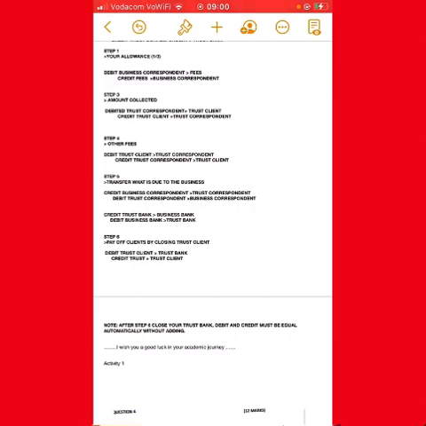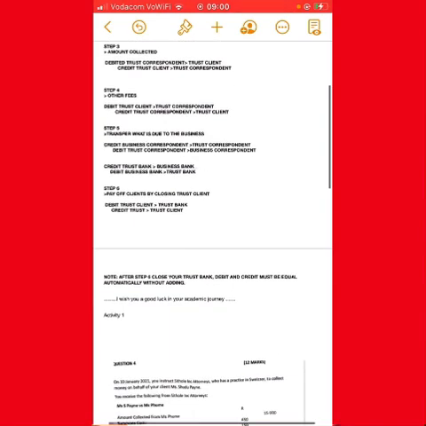And with these fees, you need to go and debit the trust clients. It means that now we are charging the client. The correspondent is charging the client. And then the correspondent needs to receive these fees on the credit of the trust correspondent.